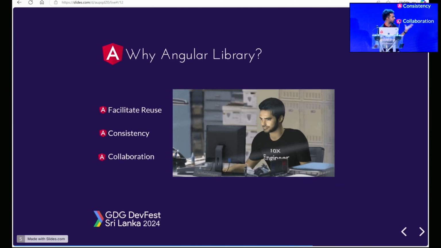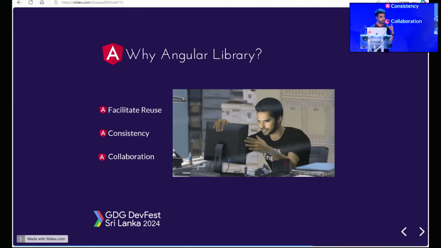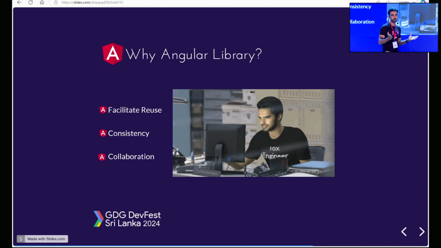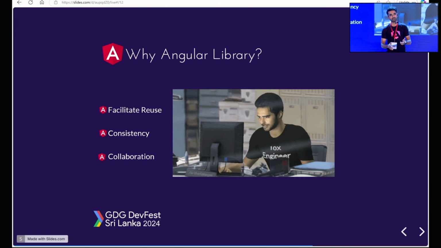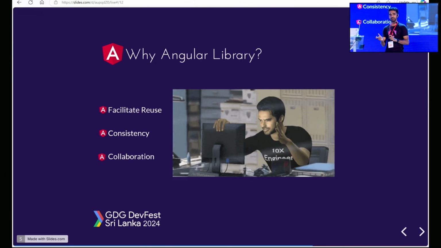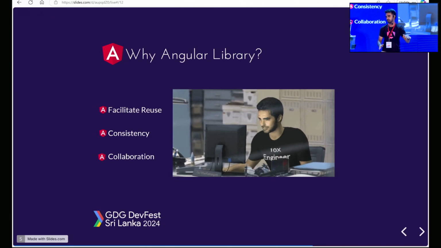If you have to talk about why Angular library, it facilitates reuse. Reusability is common in any software development, right? The more you reuse, the less code becomes, right? So you don't have to copy paste every time. You build once and then you can reuse it everywhere.